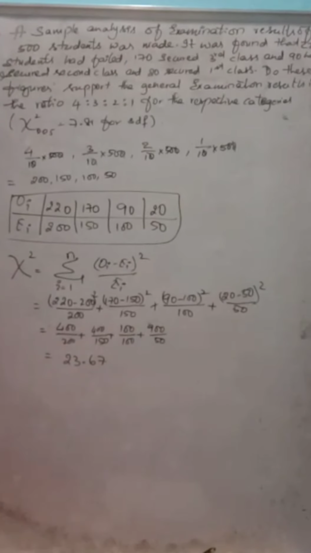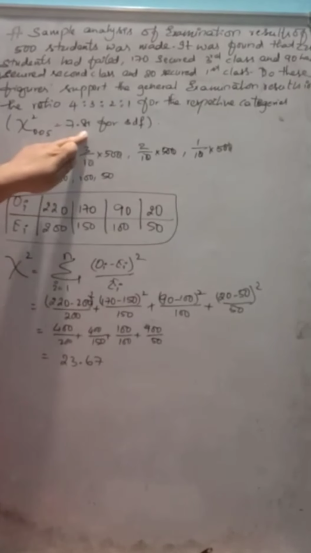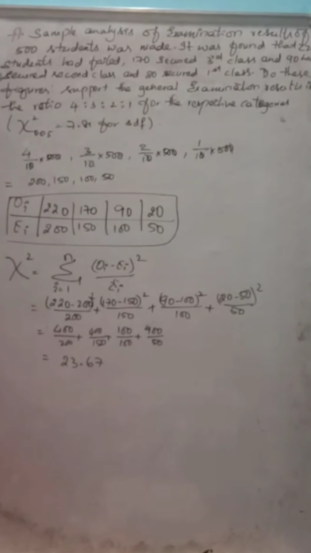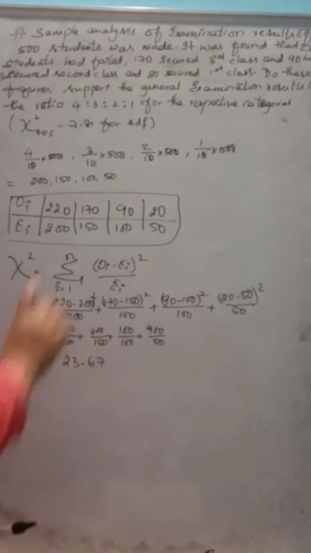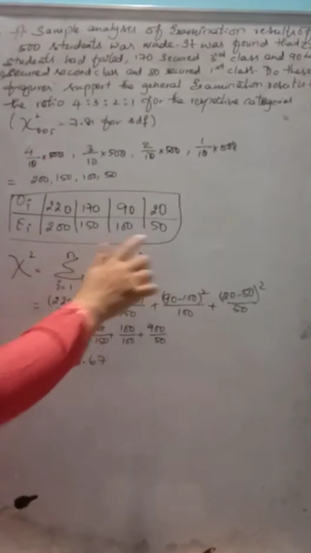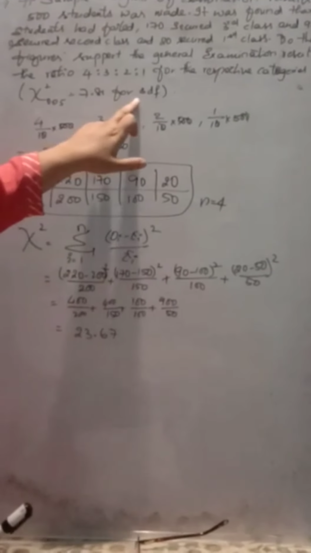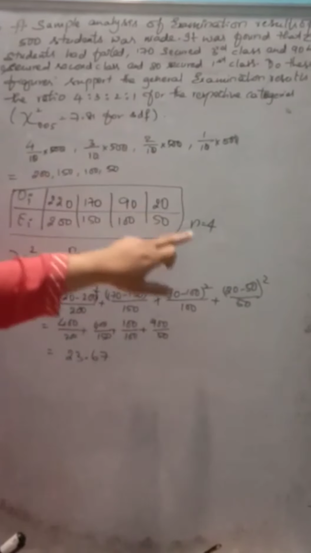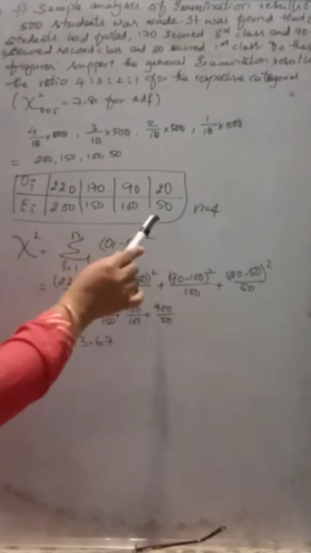This is the value. Why did I take it to the second decimal place? You can see here the chi-square table value is given only to the second decimal place. And why did they mention 3 degrees of freedom? You can see what n is in this case. We have 4 categories. So what is the degrees of freedom here? It is 3, because the degrees of freedom is always given by n minus 1. So it is 4 minus 1, which is 3, where n is 4, the number of observations.